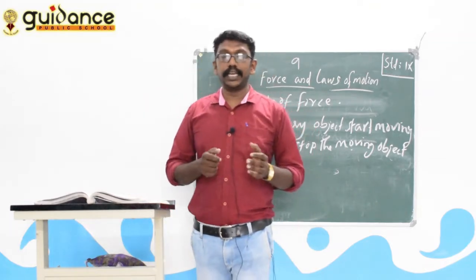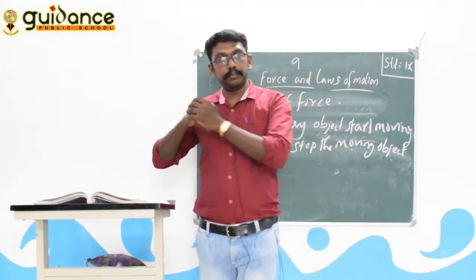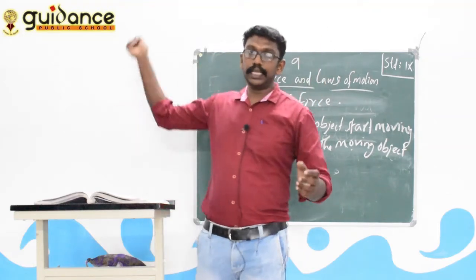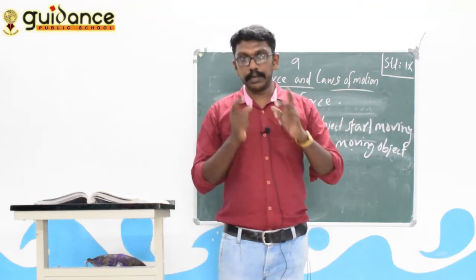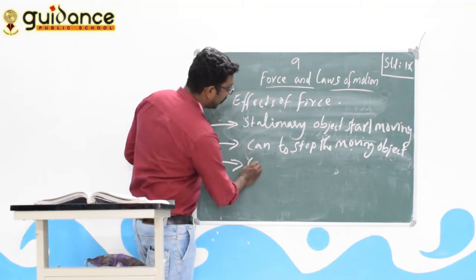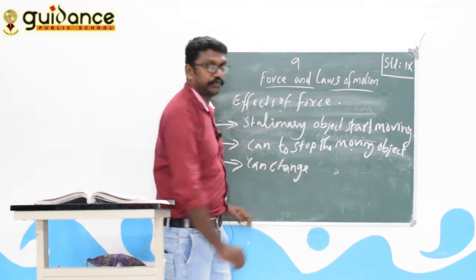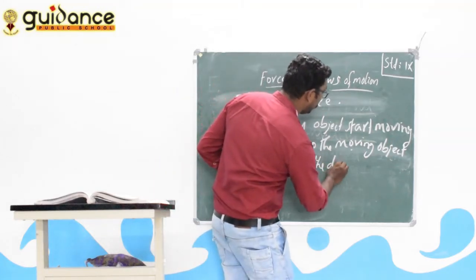Then what other effect? Sometimes you can see the batsman hit a ball. The bowler bowls in a certain direction, and the batsman hits it into another direction. So the batsman applies force. Another effect of force is that force can change the direction of the object.